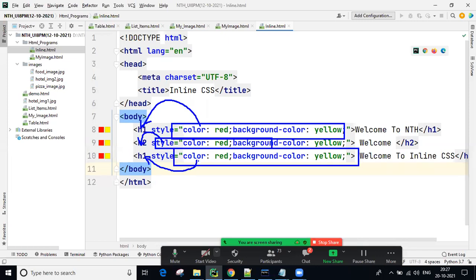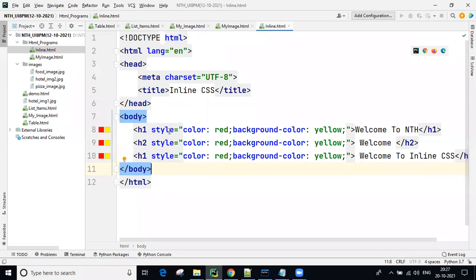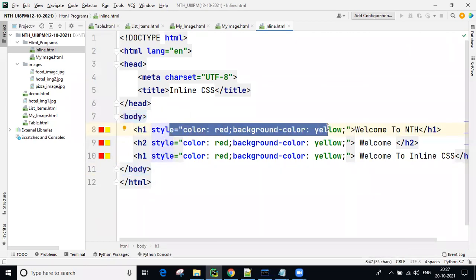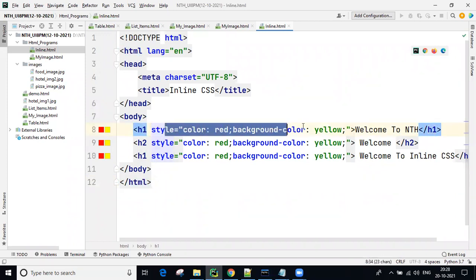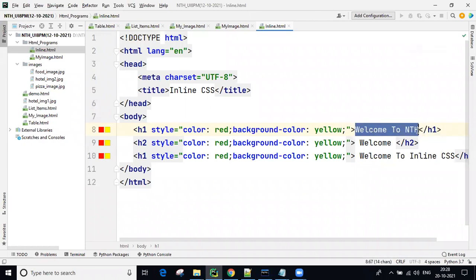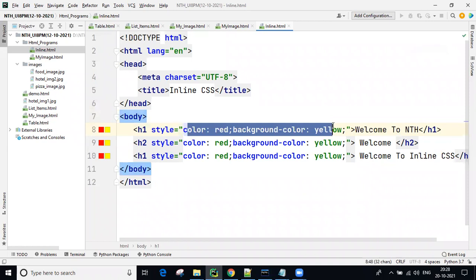Is it clear? All of you. So this is a drawback, guys. You can consider here duplicate code is increasing and reusability is not there. Also, along with the HTML tag, you are writing the styles. If I want to write 20 styles instead of only 2, then my content is very little, but my CSS is very large. So readability is decreasing and complexity is increasing.